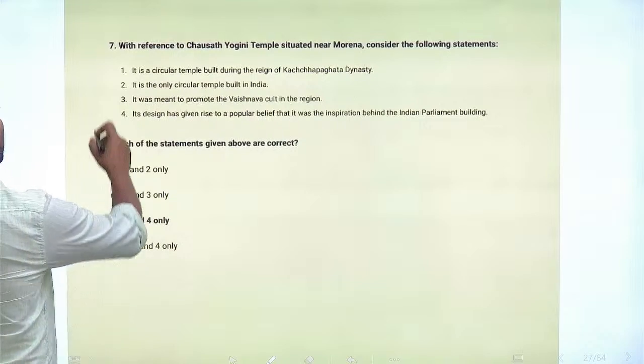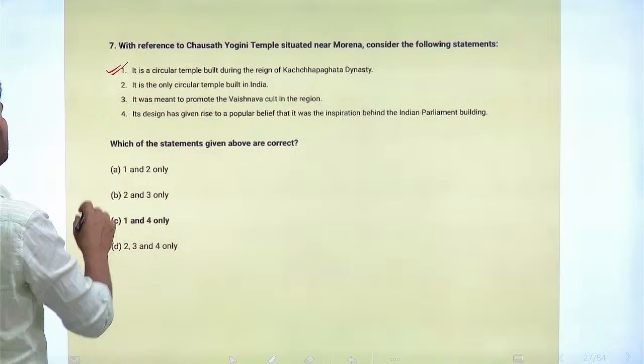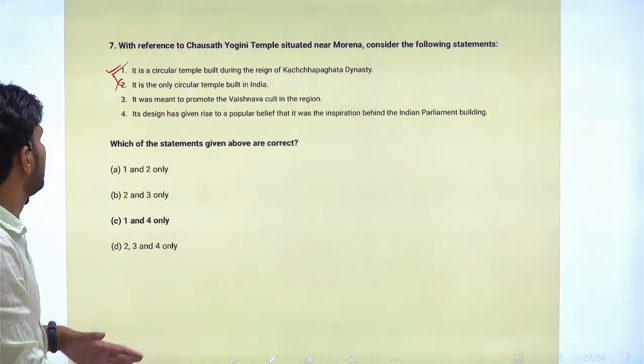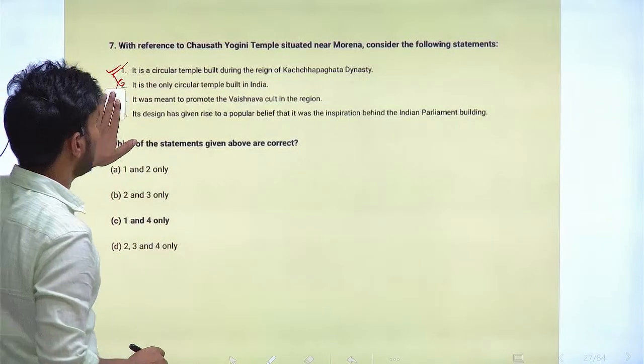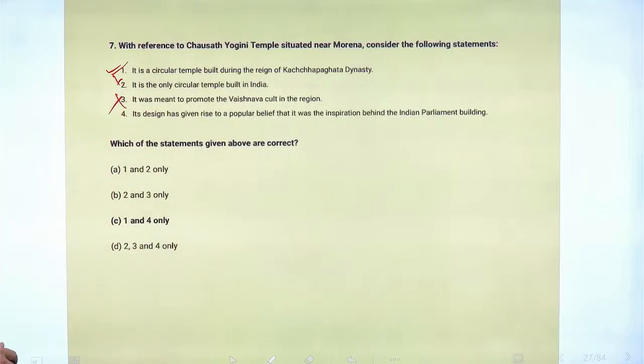Yes, this is a correct statement. It is the only circular temple built in India. This is incorrect; there are other temples also built in circular shape. Next statement, it was meant to promote the Vaishnava cult in the region. This is also incorrect. It was not built to spread the Vaishnava cult.